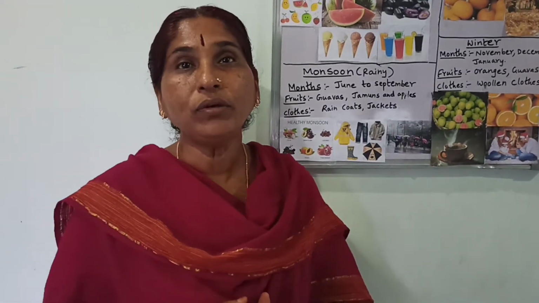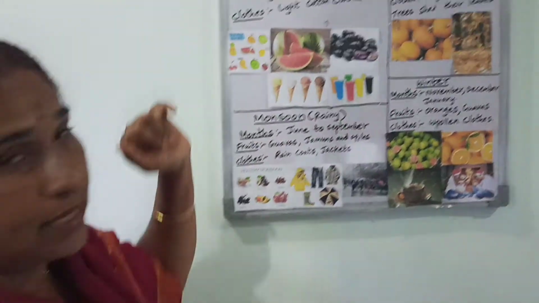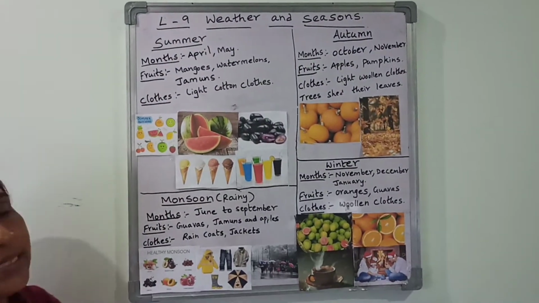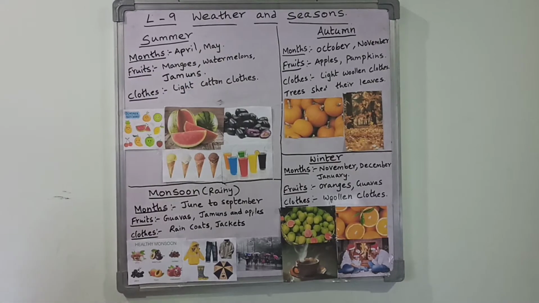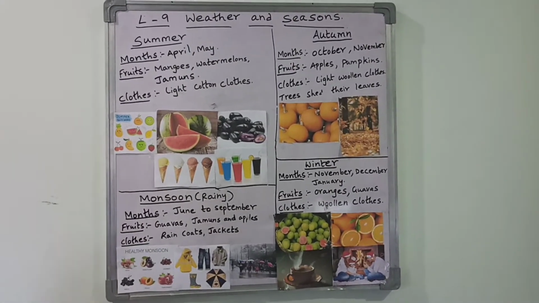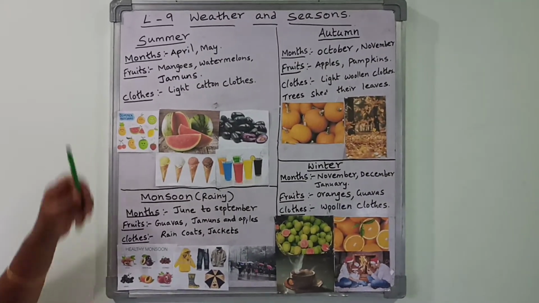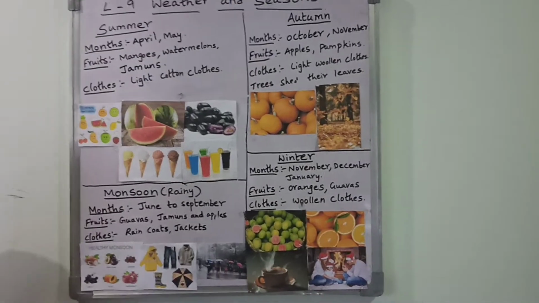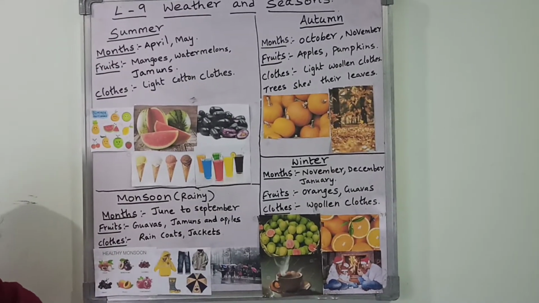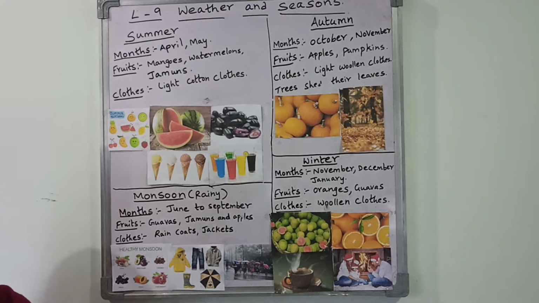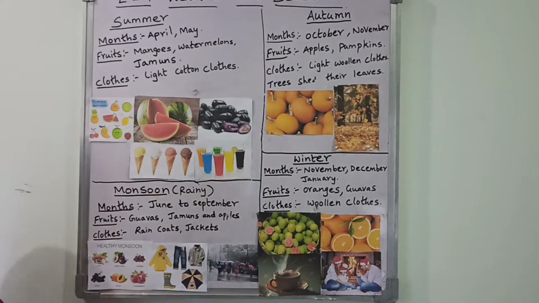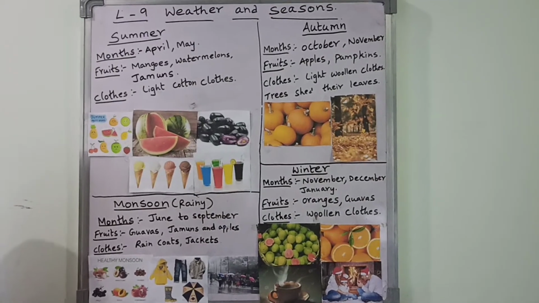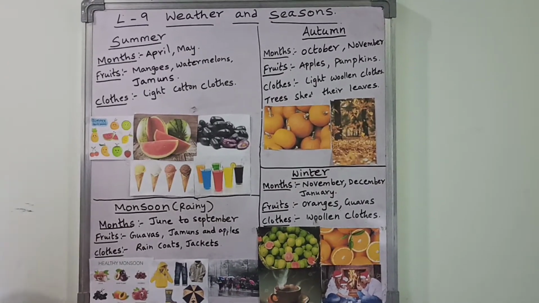Now coming to summer season. Summer season starts in April and May. In summer season, how will the weather be? The weather will be too hot. You get summer holidays. Why do you get summer holidays? Because the weather will be too hot. That's why you get the holidays.